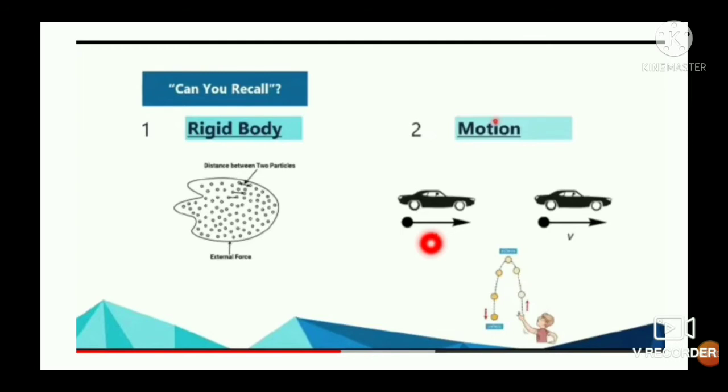If dx is the change in displacement in time dt, then v is equal to dx upon dt. SI unit of velocity is meter per second. Velocity is a vector quantity, that is, velocity has magnitude as well as direction.